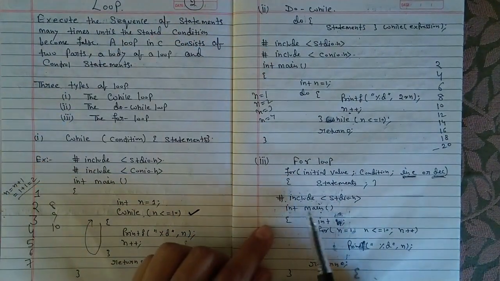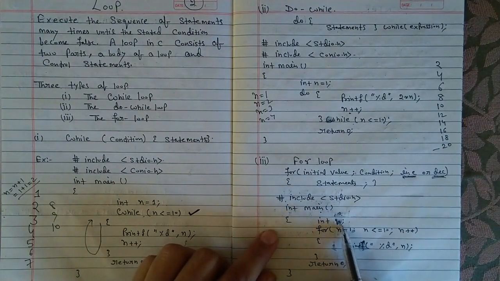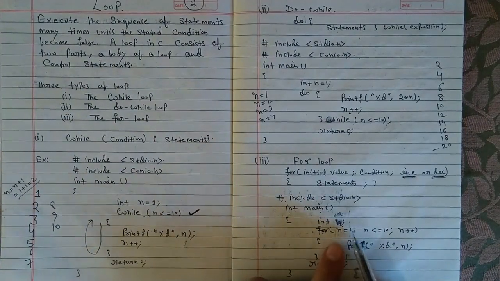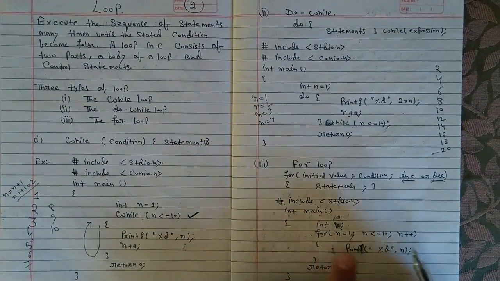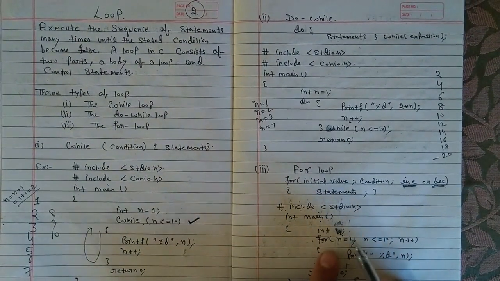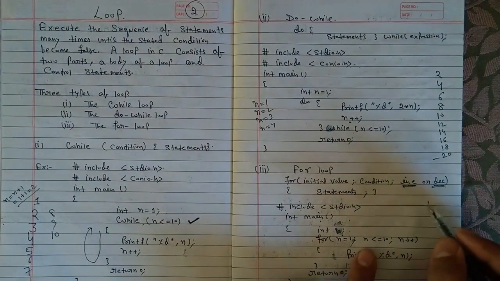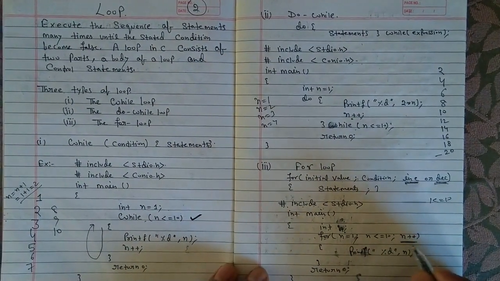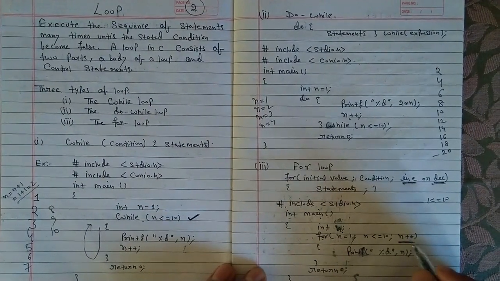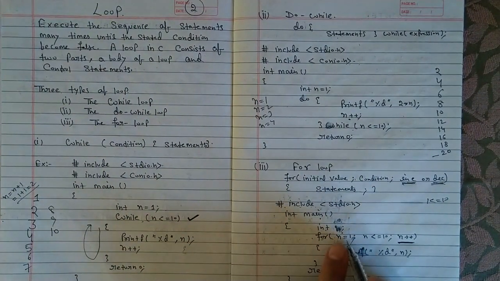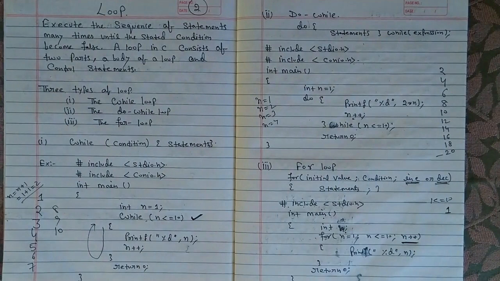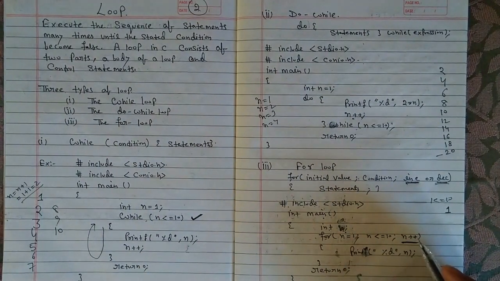So int main, int n, at first we have written int n, so n is the integer type. for n is equal to 1, n is less than or equal to 10, n is 1, 1 is less than 10, yes, n++. This is how the compiler will read it, the increment at last. At first it will read this one, then this, then it will come inside, printf("%d", n), so it will print 1. Then it will come to n++, means n is equal to 2.